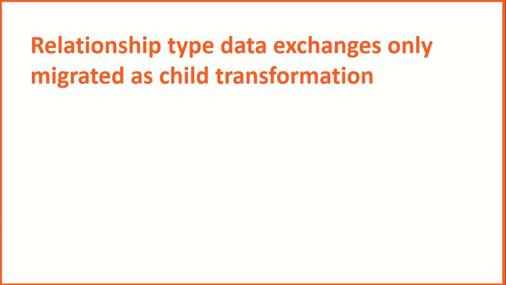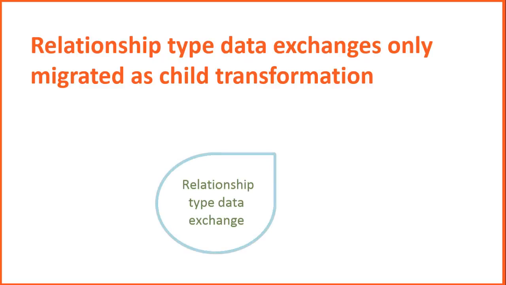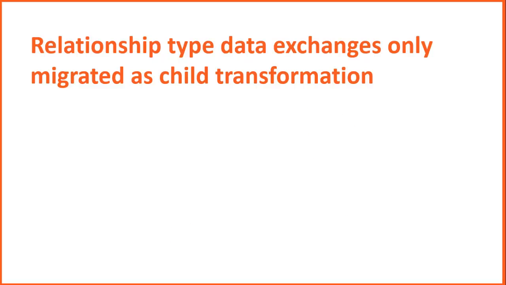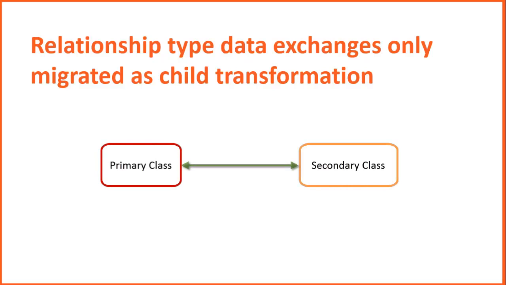Relationship type data exchanges can only be migrated as child transformation. If you have a data exchange as a relationship type of exchange, then it cannot be migrated as a standalone exchange. Atrium Integrator always supports jobs in a particular format in which you have a primary class, a secondary class, and a relationship. So typically, you create a transformation for these classes and then for a relationship.